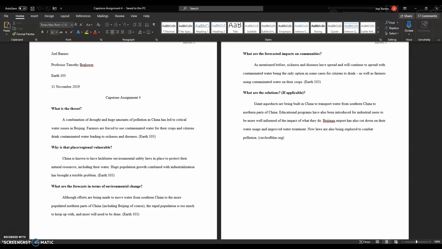What are the solutions? Giant aqueducts are being built in China to transport water from southern China to northern parts of China. Educational programs have also been introduced for industrial users to be more well-informed of the impact of what they do. Beijing's airports have also cut down on their water usage and improved water treatment. New laws are also being explored to combat pollution.